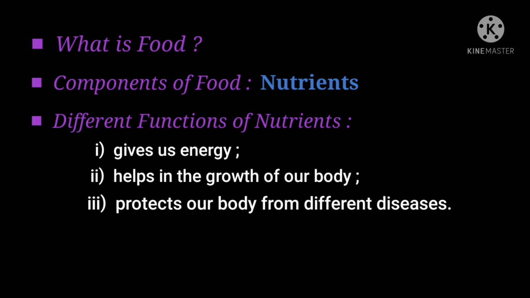Number 3, nutrients also help us to protect our body from different diseases. In this way, nutrients help us to build a healthy body. So, nutrients are the components of a food.